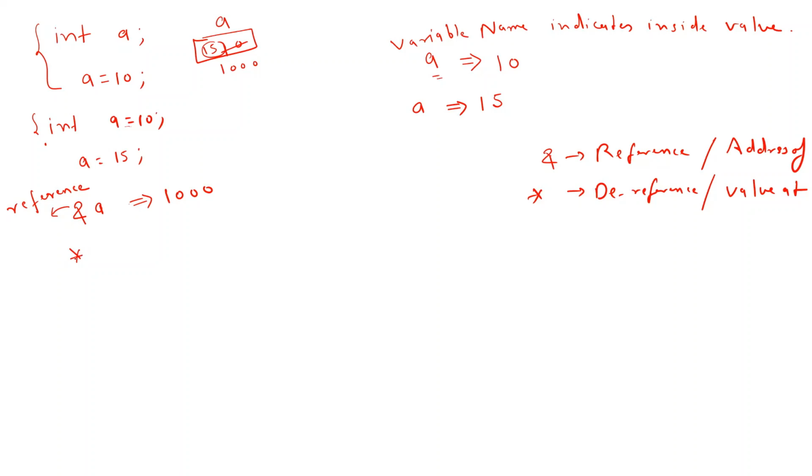Now say for example in the next line I write integer star p. So what is this line? This line is again a declaration. Declaration means memory will be allocated for p also. Somewhere in memory, let us assume the address of this p variable is 2000. But there is a difference with this star here.